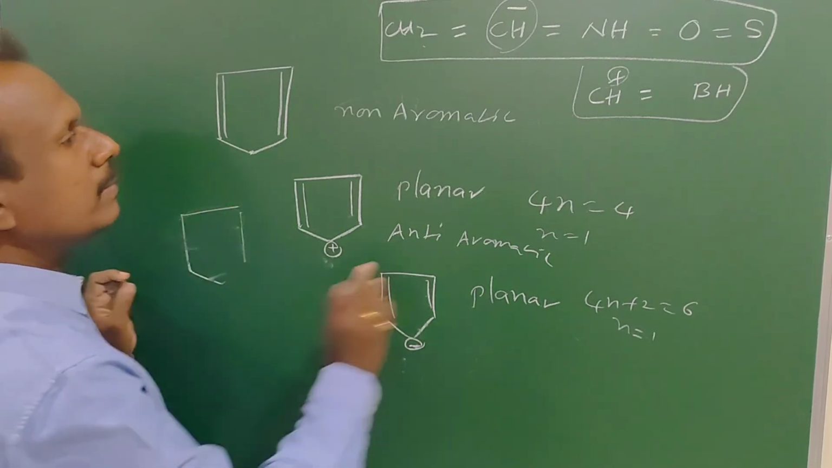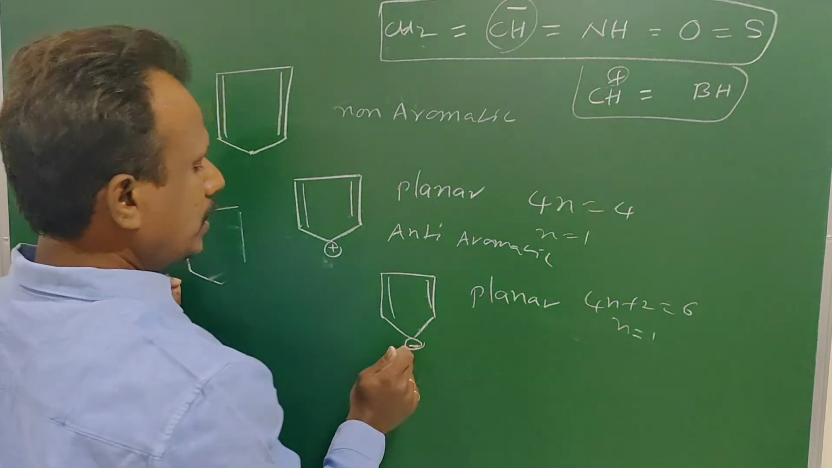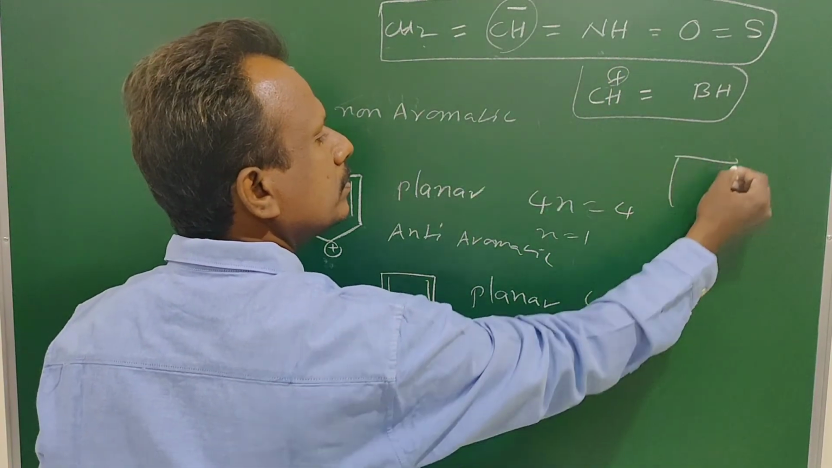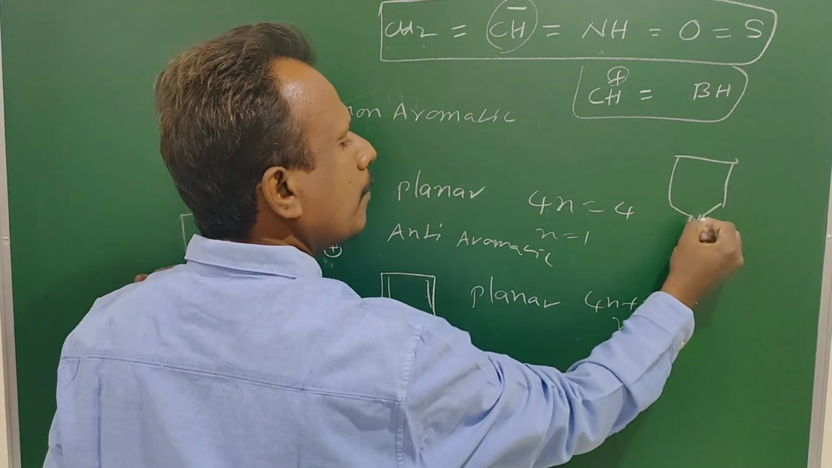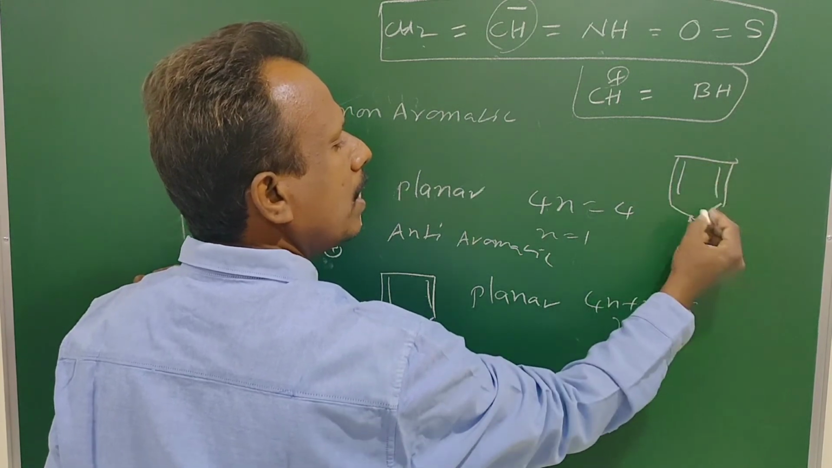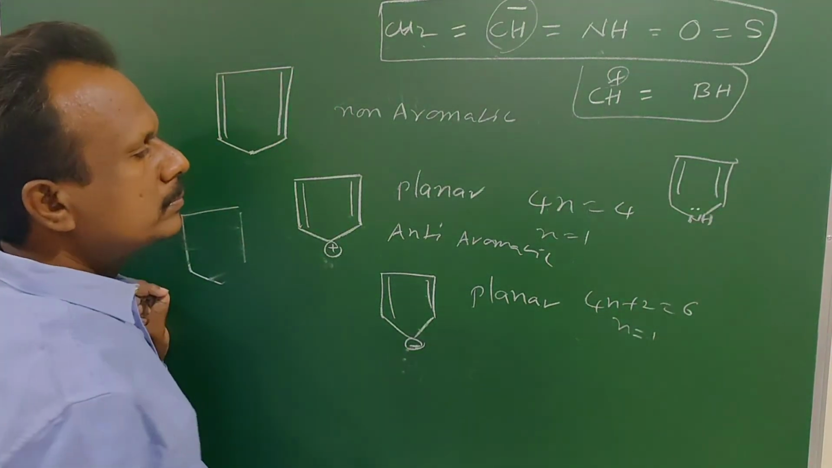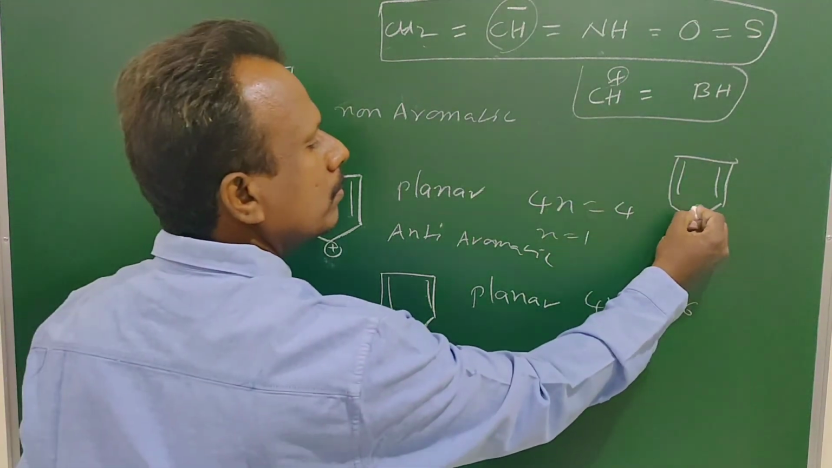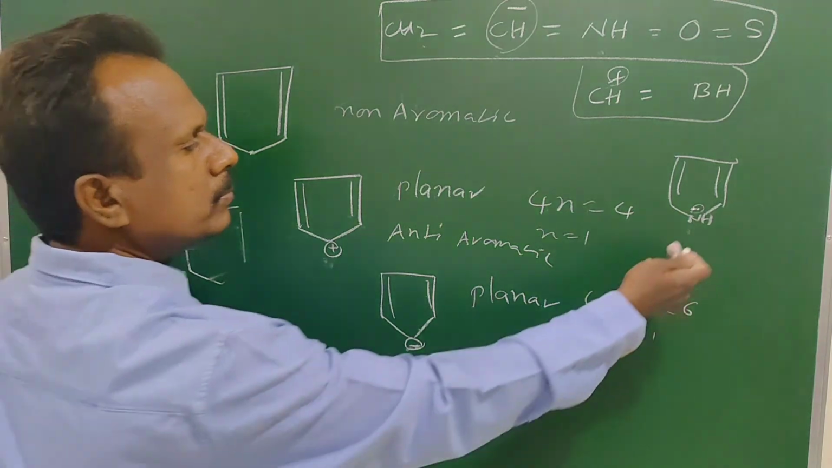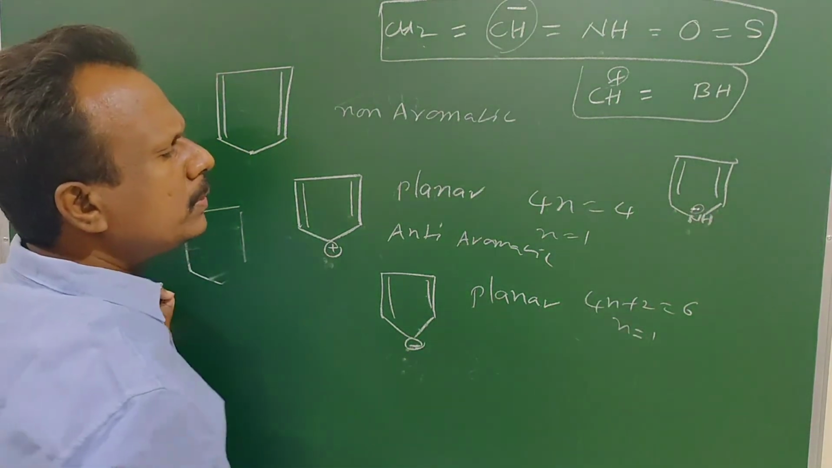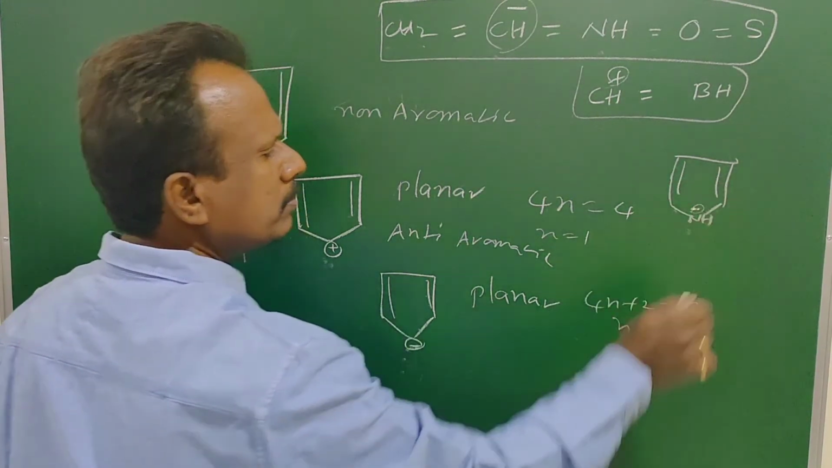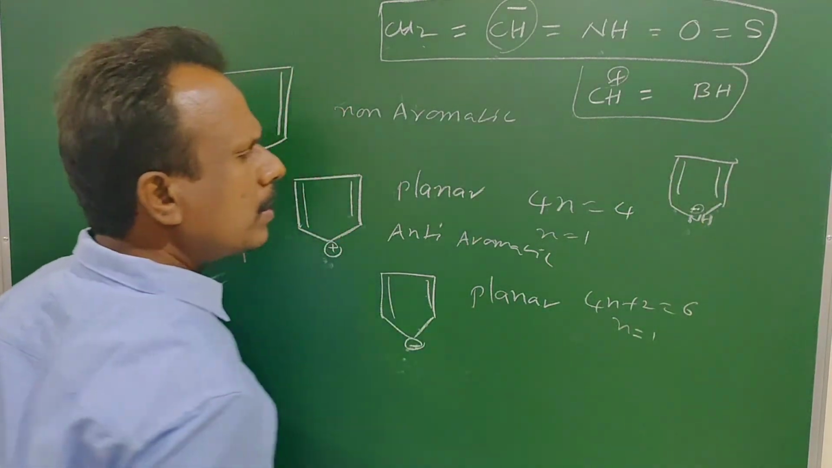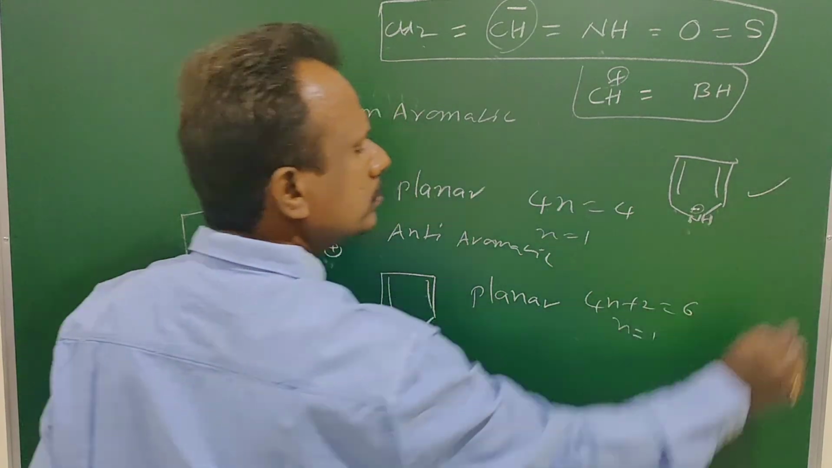It is aromatic. Next one. The CH minus is replaced by NH. NH has a lone pair, and this lone pair is in delocalization. So the hybridization of N, with 3 sigma bonds, is sp2 because the lone pair is in delocalization, so it is not counted for the nitrogen atom. So 6 delocalized electrons, an aromatic compound